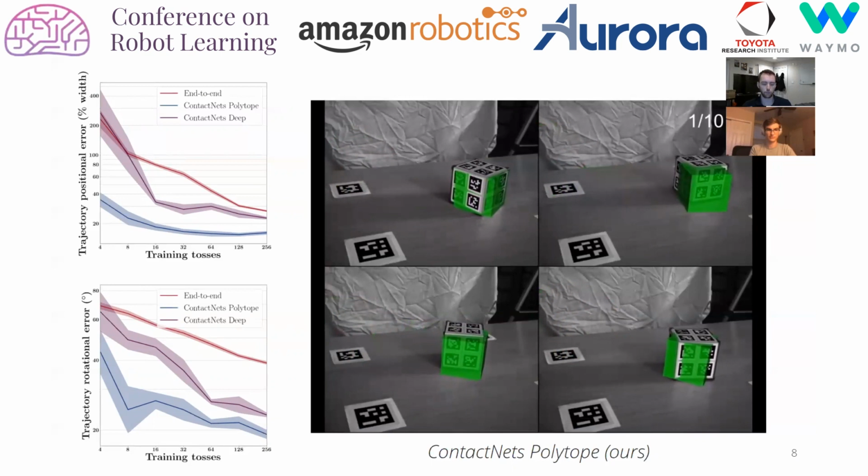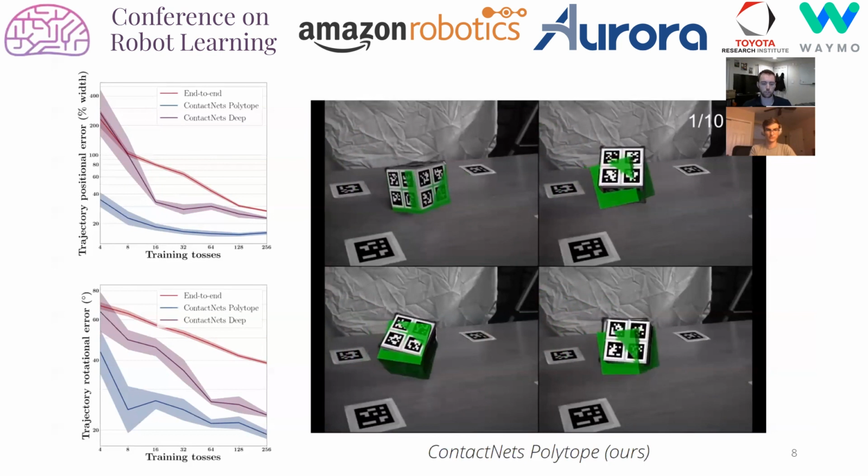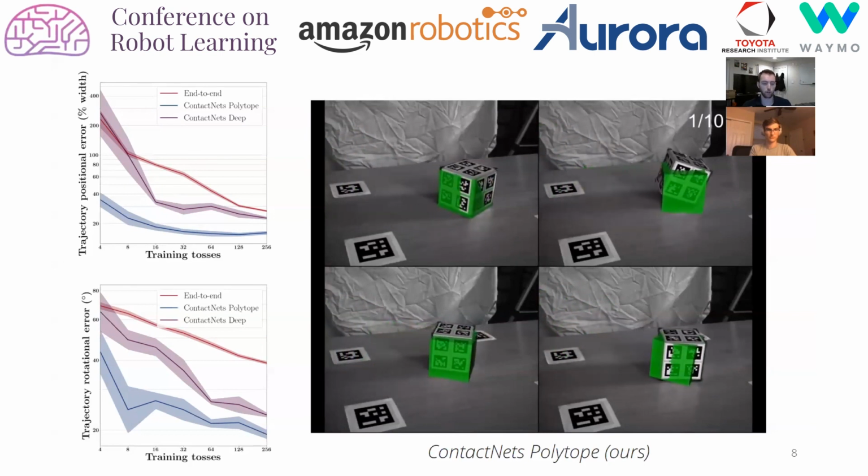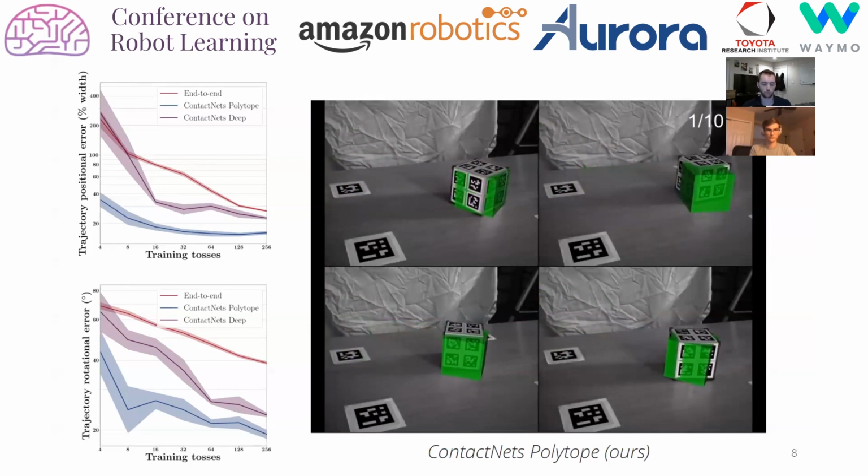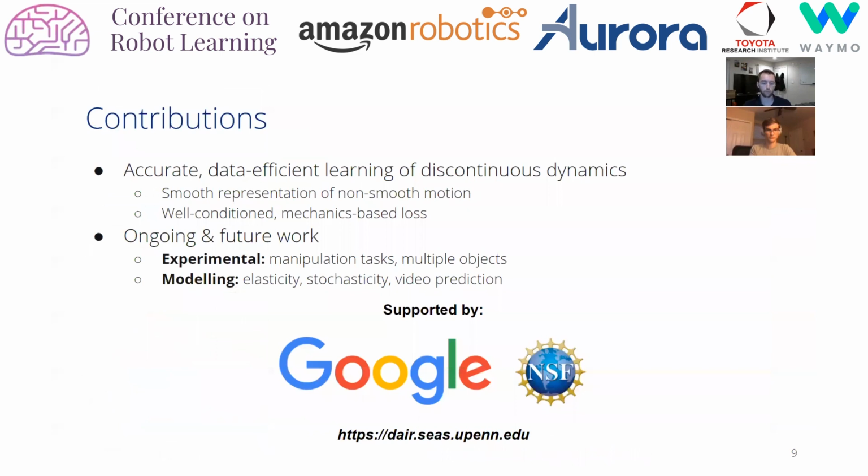Our methods are also an order of magnitude more data efficient, needing just over 30 training tosses to exceed the baseline's performance on all 256 training tosses. We've demonstrated that our parameterization fundamentally captures complex contact behavior in real-world situations. Future work will involve multi-object manipulation experiments and extensions to our model.